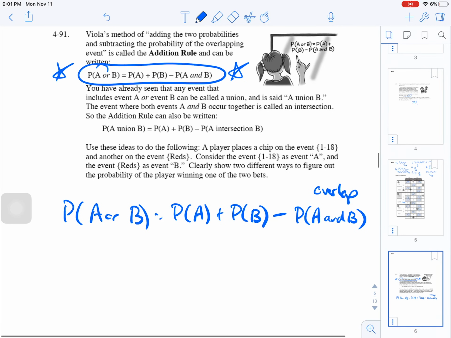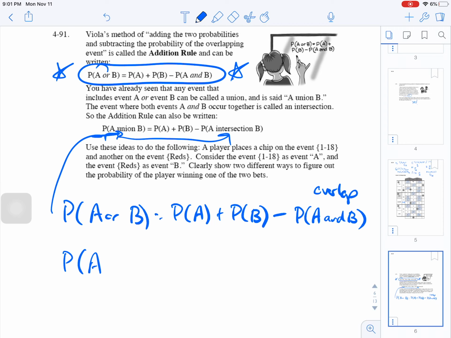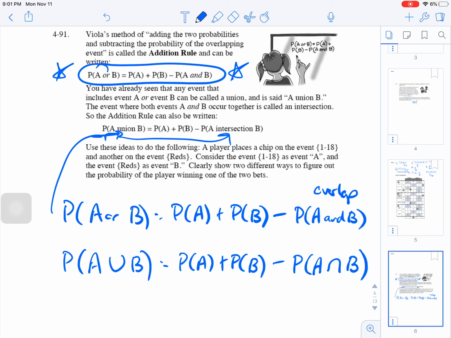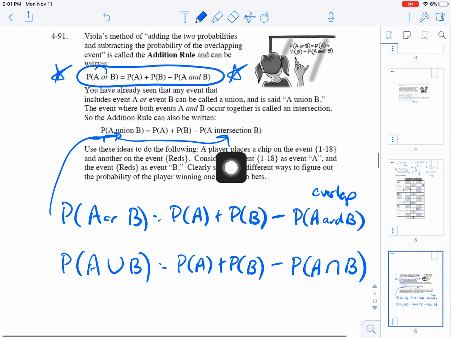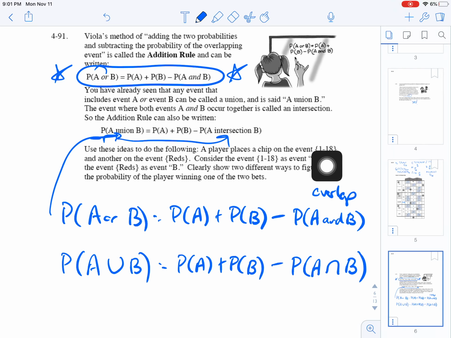Now, you can also write it in symbols. You can write it with the word union and intersection, but it's also the probability of A union B is the probability of A plus the probability of B minus the probability of A and B. This symbol right here means and. It means intersection.